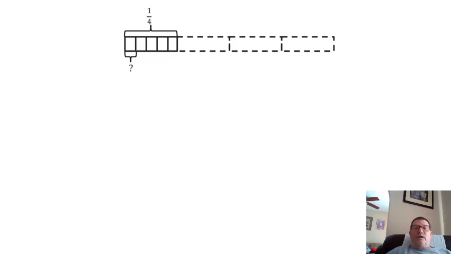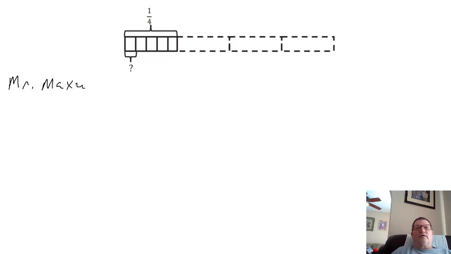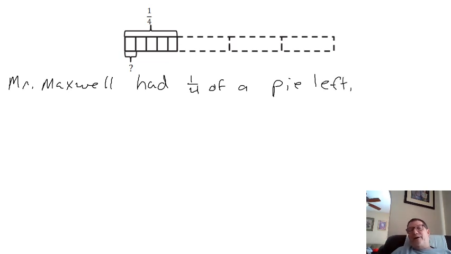Now this one, I can see there's a whole here. Well, we're talking about 1/4. Okay? And I've taken that quarter and I split it into 1, 2, 3, 4, 5 pieces. So let's come up here and say Mr. Maxwell had 1/4 of a pie left. Now we know I wouldn't leave any pie left, but this is a story.